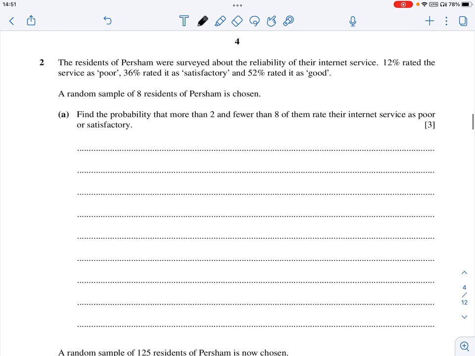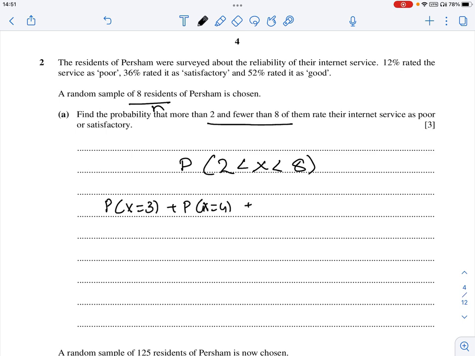Next, question number 2. The residents of Persham were surveyed about the reliability of their internet service. 12% rated as poor, 36% as satisfactory, 52% as good. A sample of 8 residents in Persham is chosen. Find the probability that more than 2 and fewer than 8. So probability of x equals 3 plus x equals 4 plus x equals 5 plus x equals 6 and probability of x equals 7.